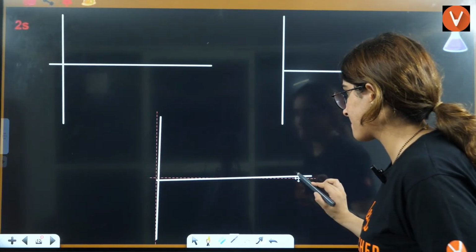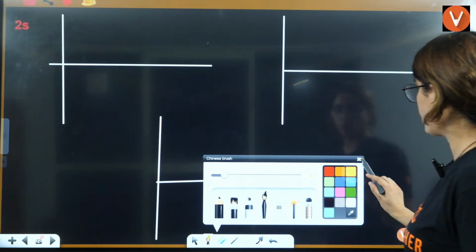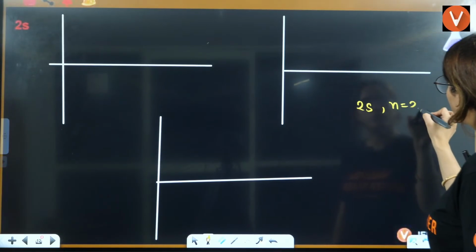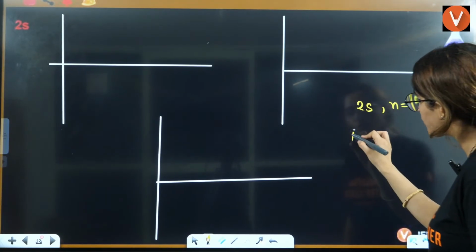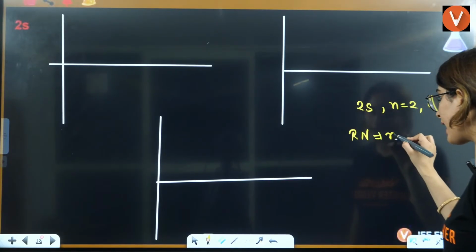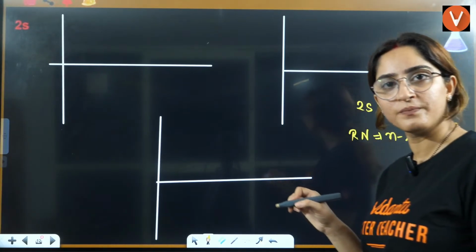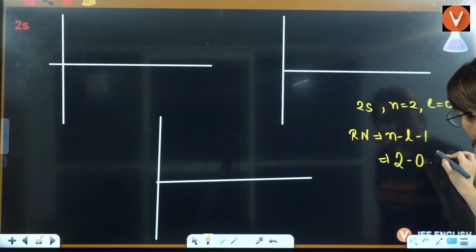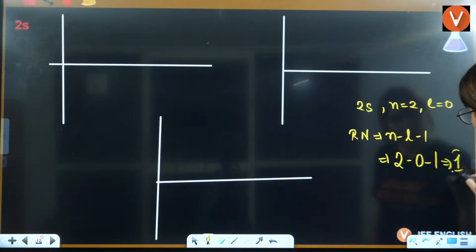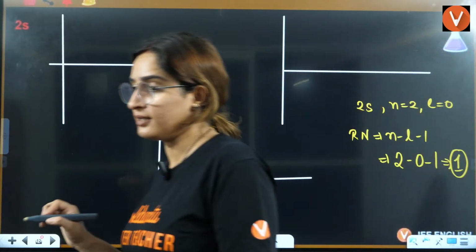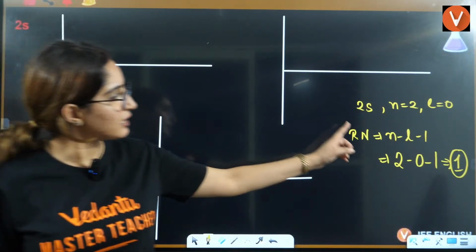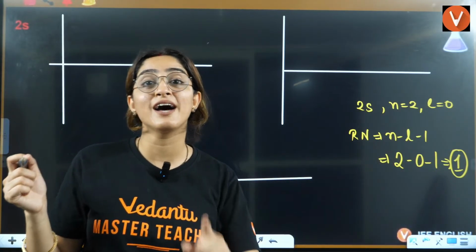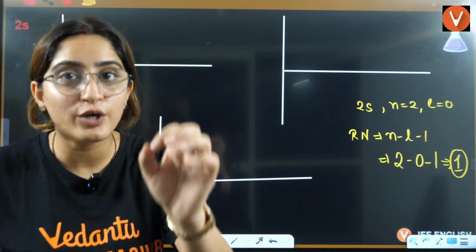So, if you see 2s, n is equal to 2, L is equal to 0. So radial nodes is equal to n minus L minus 1. That is 2 minus 0 minus 1, which is equal to 1. Now we have one radial node.